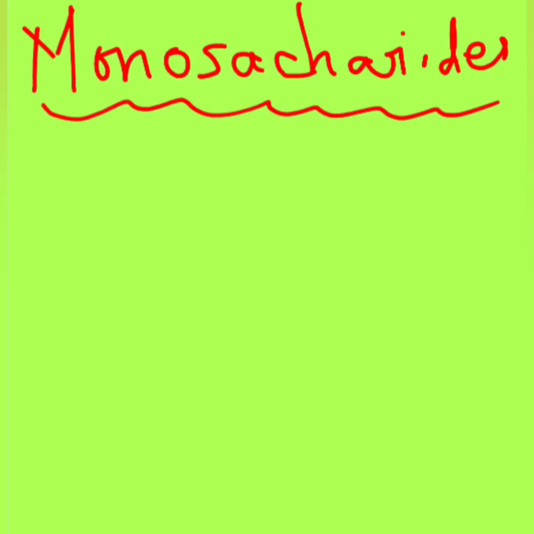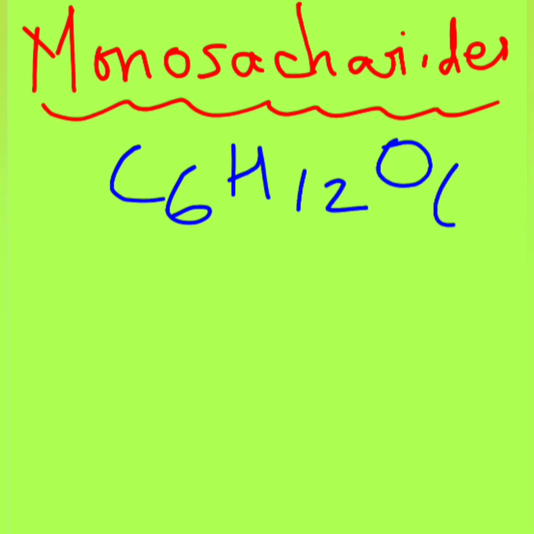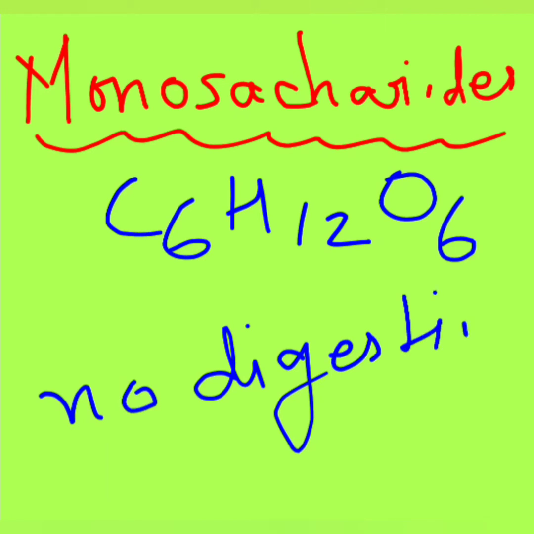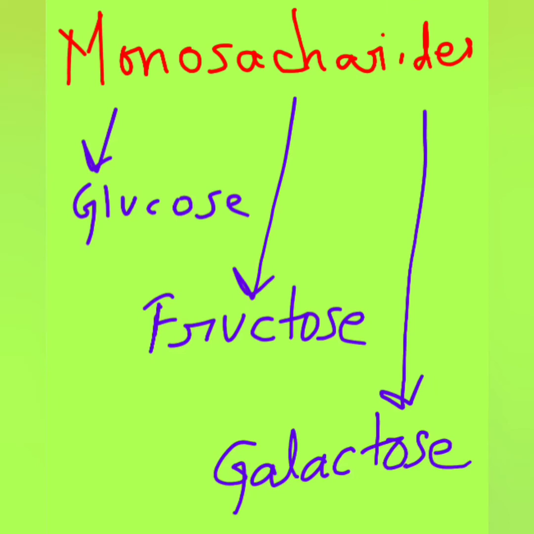So the chemical formula of monosaccharide is C6H12O6. This is because they are simple sugars, they need no digestion and are straight away absorbed into the body. The 3 types of simple sugars are glucose, fructose and galactose.